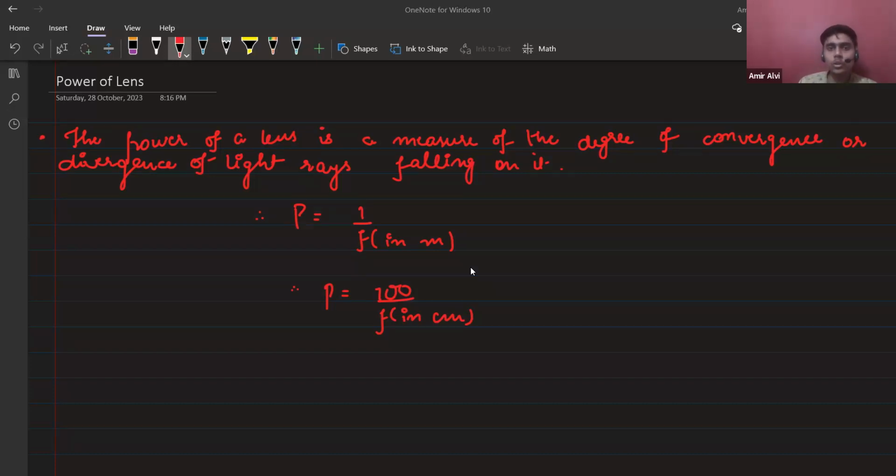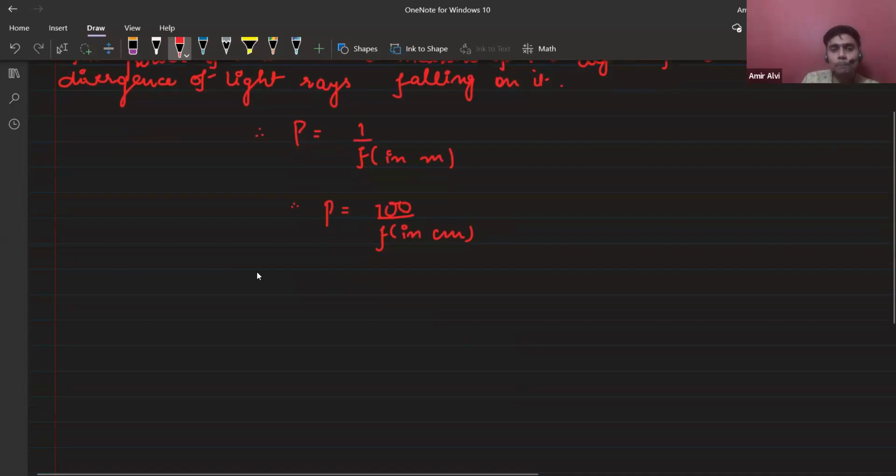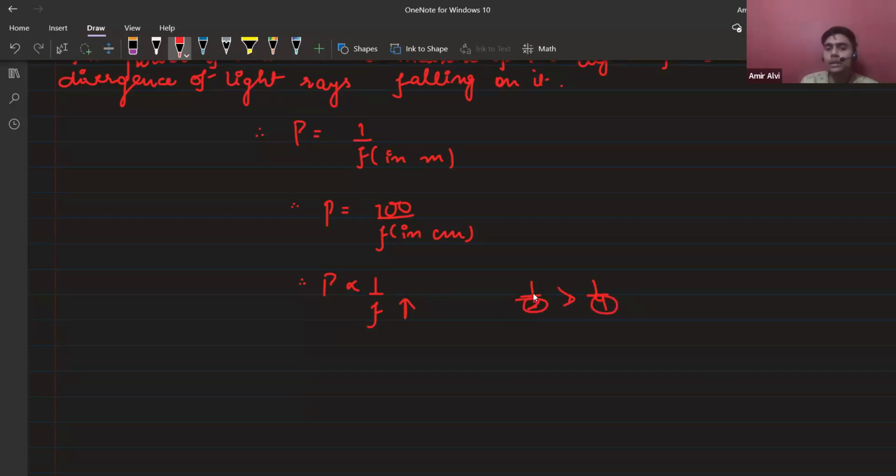So what you can relate is that P is inversely proportional to F. Inversely proportional means if I increase the value of F, this denominator will increase, so basically this fraction will decrease. Yes or no? Take 1 by 2 or 1 by 4. Which one is bigger? 1 by 2 is greater, because this denominator is small in comparison to this. That's why this fraction is greater. Yes or no?